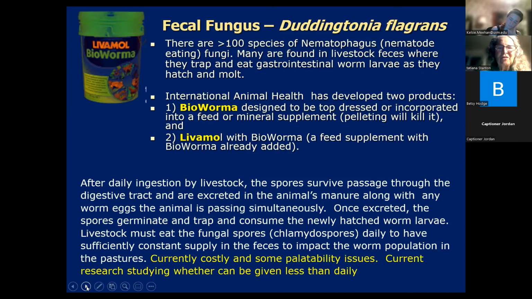And once it's excreted, it germinates and traps and consumes those newly hatched L1 larvae. Like I said, unfortunately, it seems to have to be eaten daily, though there were some studies several years ago where they did try feeding it every 2 to 3 days, and it seemed to be effective that way as well.